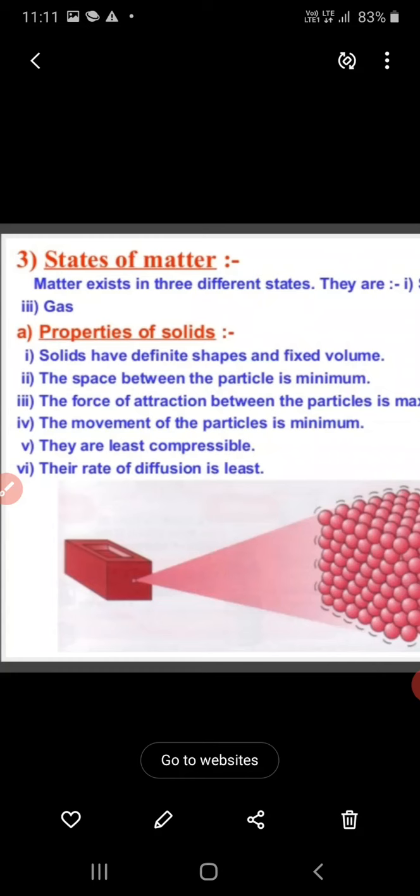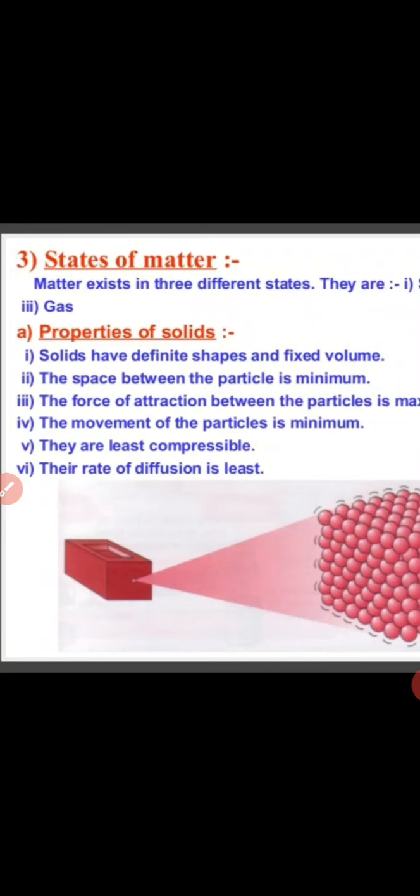Then the fifth point: they are least compressible. Compressible means things which we can compress, which we can press. If we take the example of a brick, can we compress a brick?